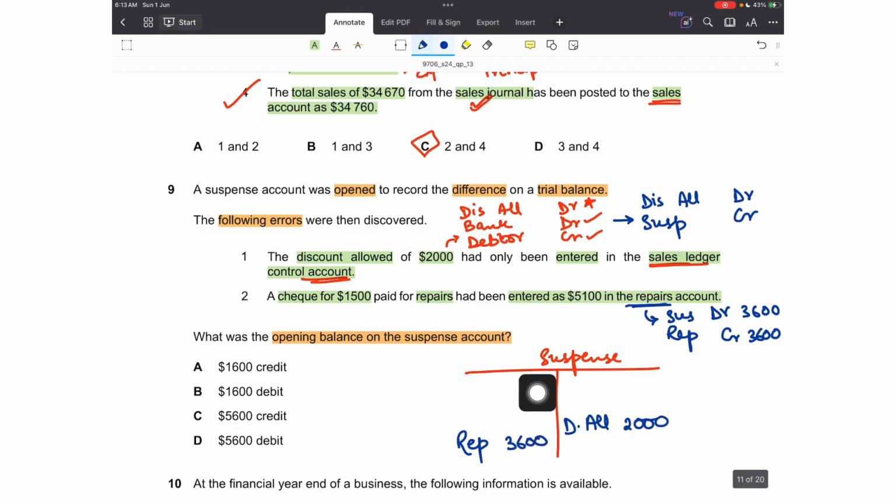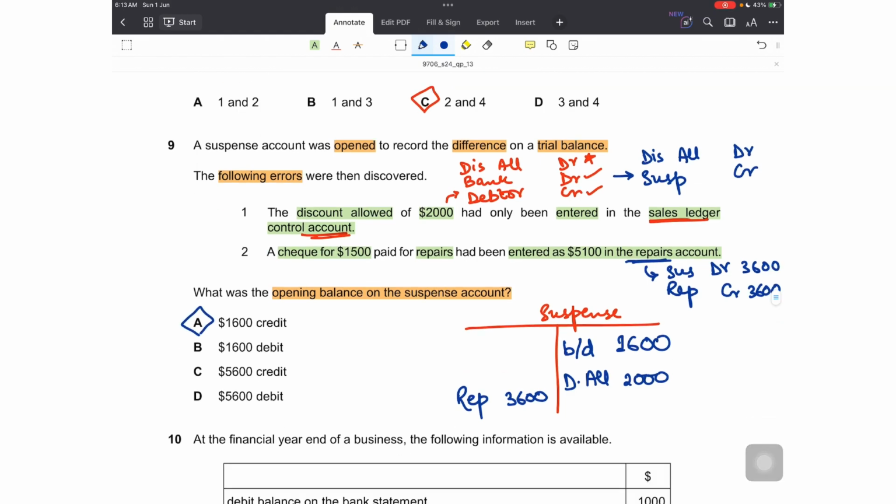Now as we can see, the lighter side is the credit side, so the brought down would be on the credit side amounting to 3600 minus 2000, 1600, which is option A, 1600 credit.